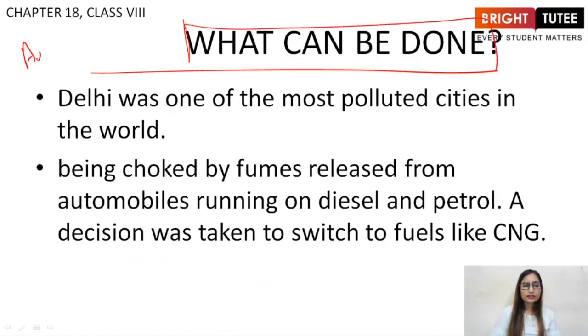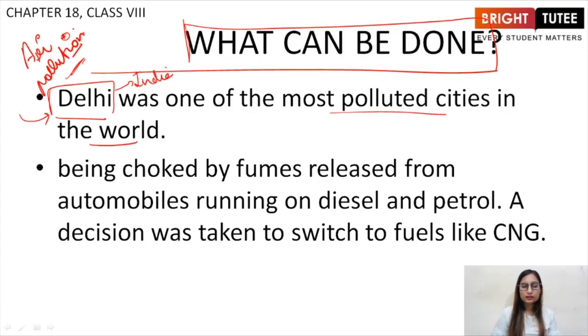As we discussed, air pollution has so many harmful effects, right? Like acid rain, and we basically studied many effects which are caused due to air pollution. So let us take an example. Delhi, which is the capital of India, was one of the most polluted cities in the world. It still is, but it basically had even worse air quality some time before.